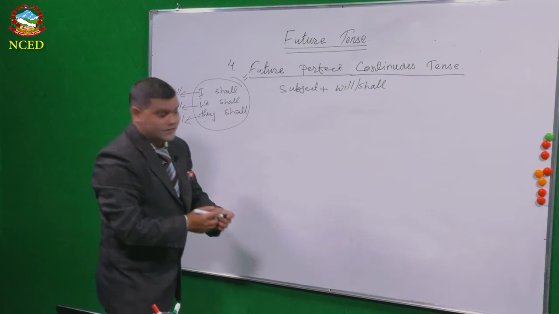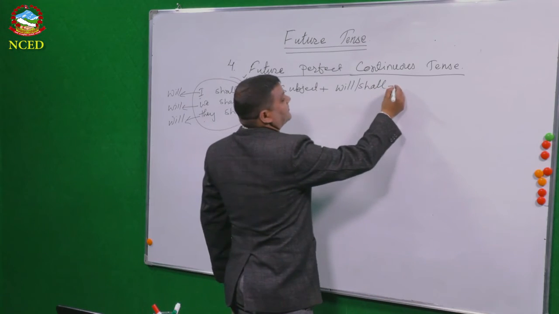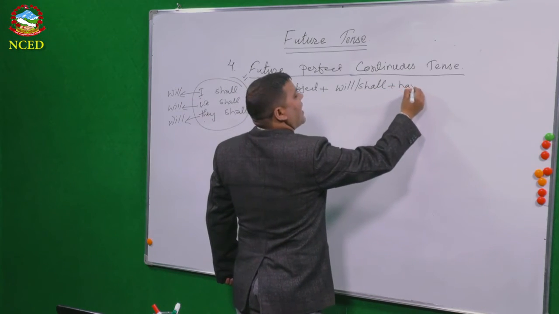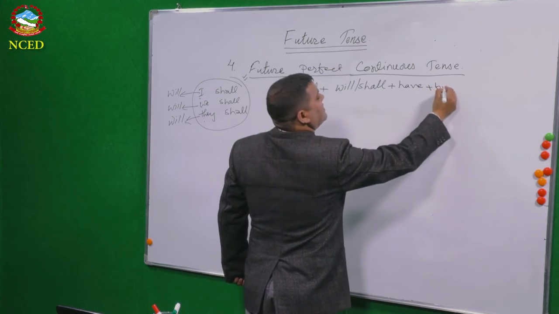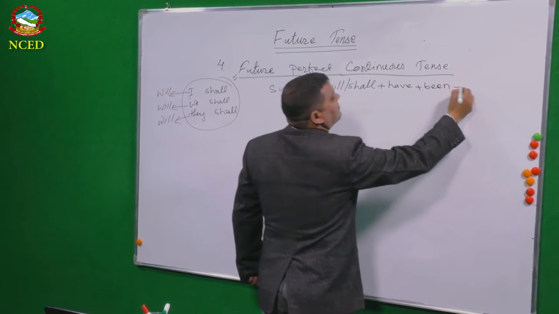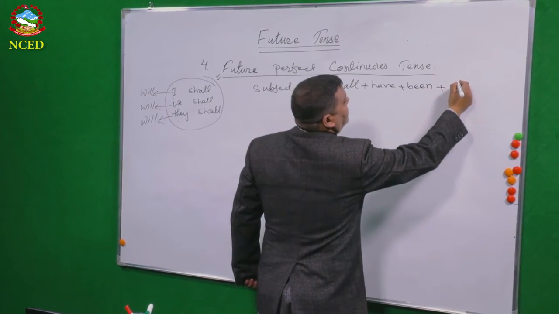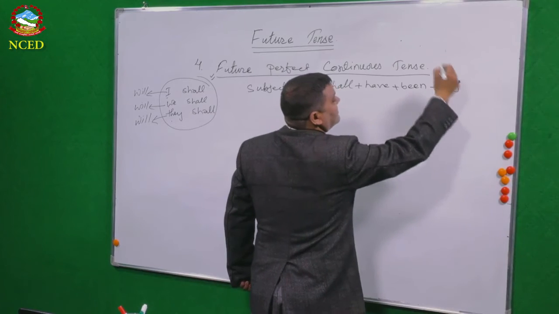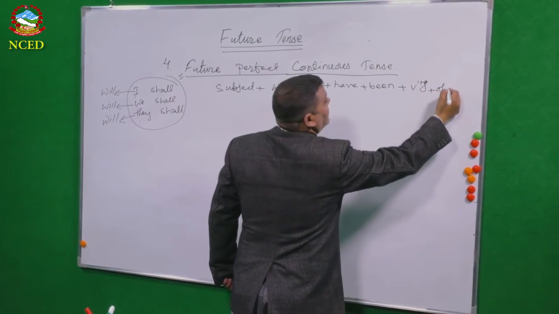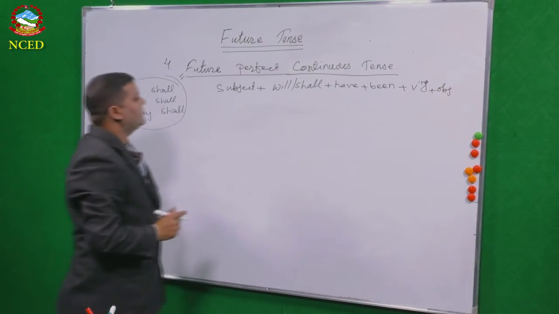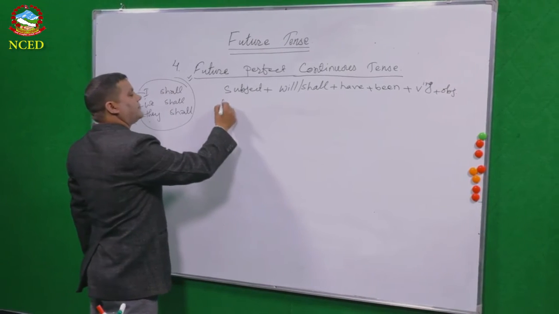All right. So let's go. Plus, here we have to use have plus been, plus again the progressive form of the verb, verb plus ing, plus object. So let's see the example.